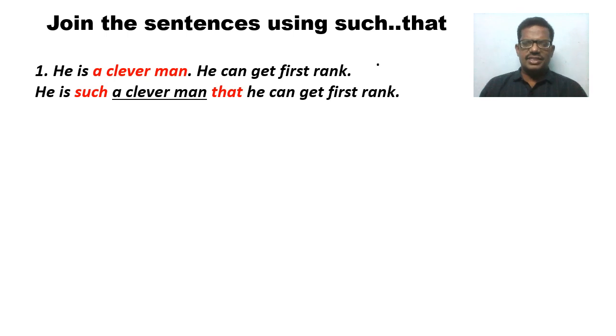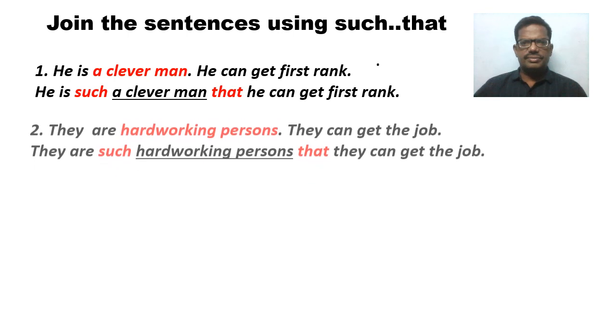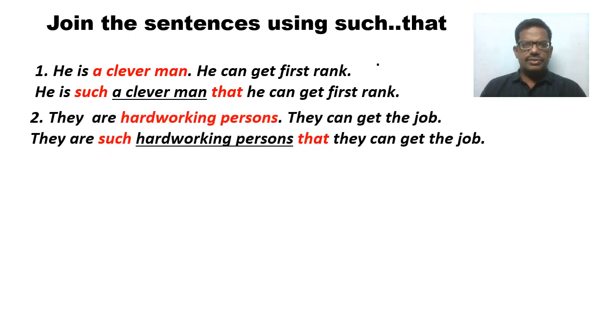So such is used before the noun phrase, and that is used before the result clause, that is, he can get first rank. In this example also, such is placed before the noun phrase, hardworking persons, and that is placed before the result clause, that is, they can get this job.